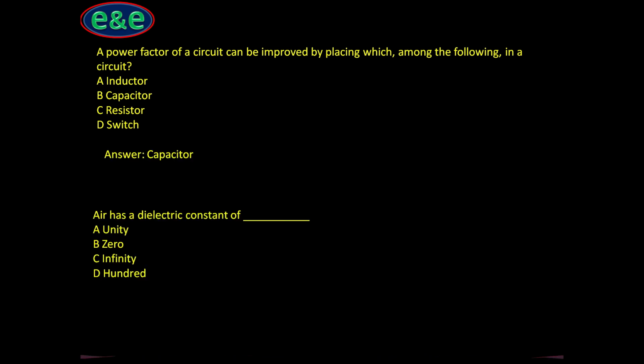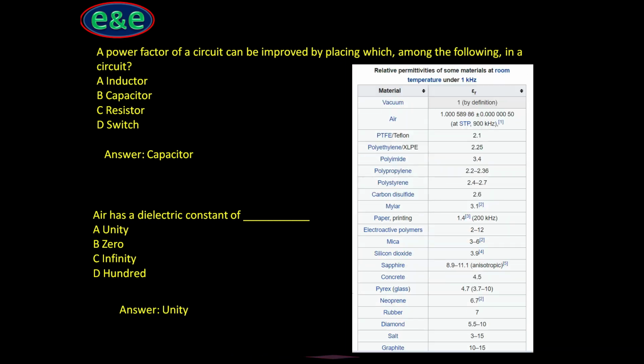Air has a dielectric constant of: unity, 0, infinity, 100. Definitely air has a dielectric constant very near to unity. You can see the dielectric constant of different media. For vacuum it is equal to unity, for air it is very nearly unity, so the answer is unity. For other media also you can check here in this table.